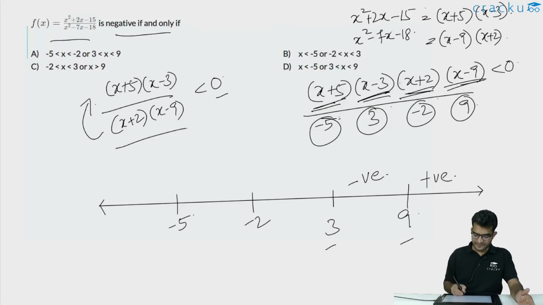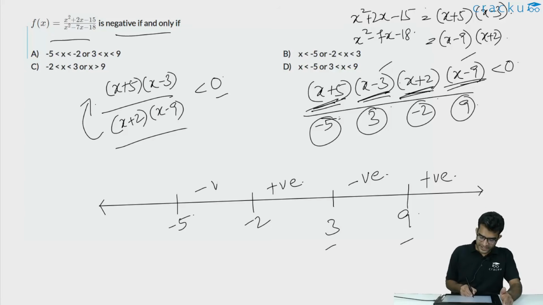If x is lying between minus 2 and 3, the sign will be positive, because 2 of the terms will be positive and 2 of the terms will be negative. The 2 positive terms will be x plus 5 and x plus 2. The 2 negative terms will be x minus 3 and x minus 9. The product of 2 positive terms and 2 negative terms is positive.